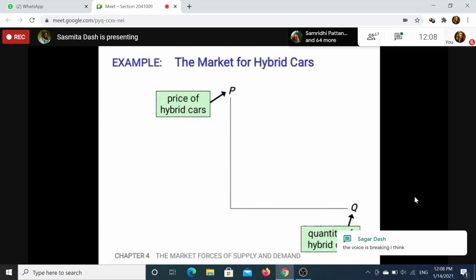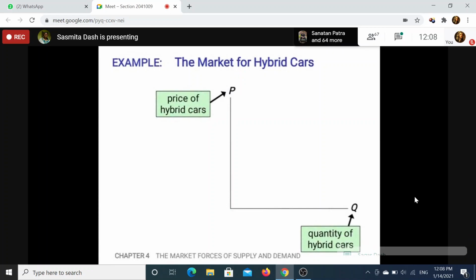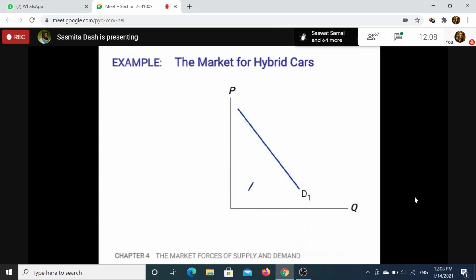I will give you one example. Suppose this is the market for hybrid cars. What do you know about hybrid cars? Tell me, what is a hybrid car? Do you have any idea? Am I audible? Ma'am, hybrid cars mean the car runs with both fuel and has a battery backup.